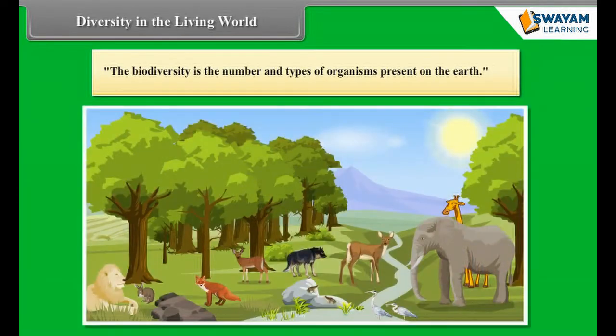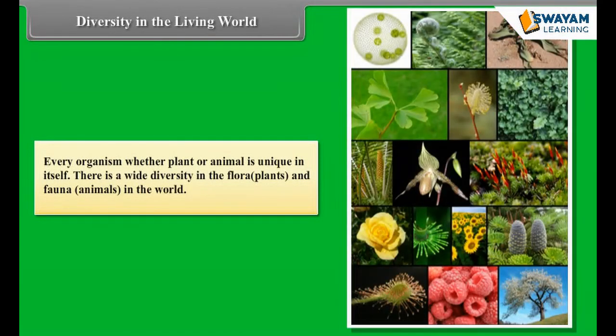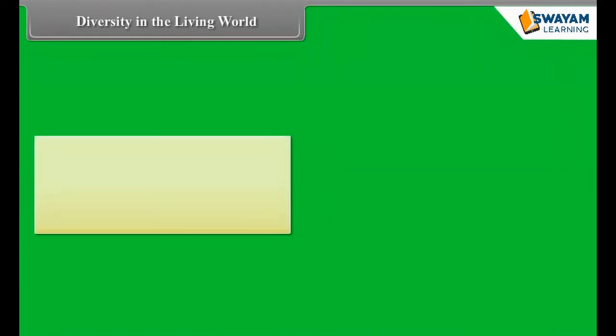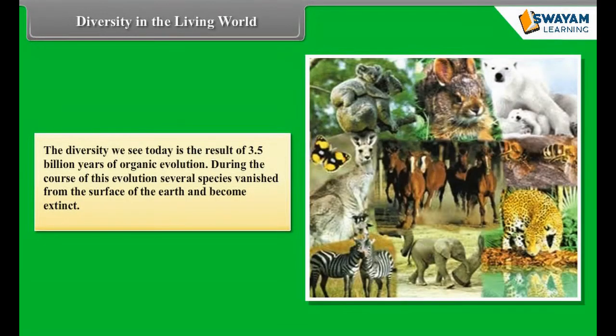Biodiversity is the number and types of organisms present on the earth. Every organism, whether plant or animal, is unique in itself. There is a wide diversity in the flora, plants, and fauna, animals, in the world. The diversity we see today is the result of 3.5 billion years of organic evolution.